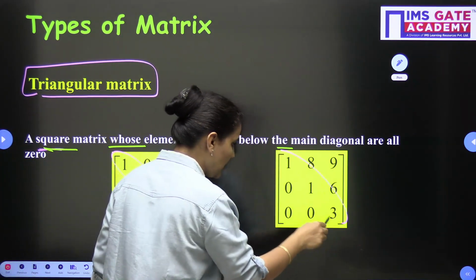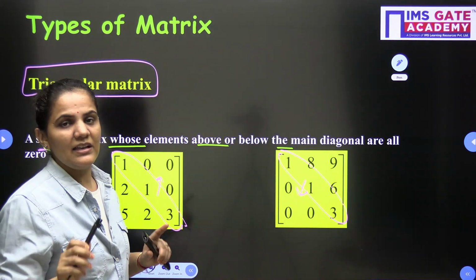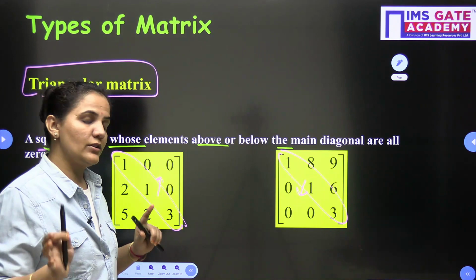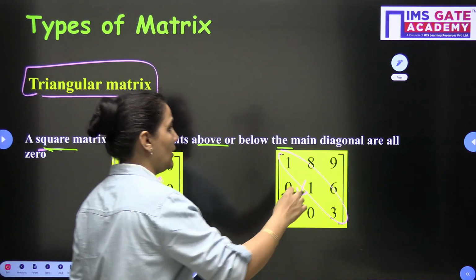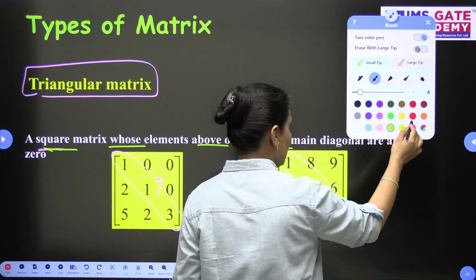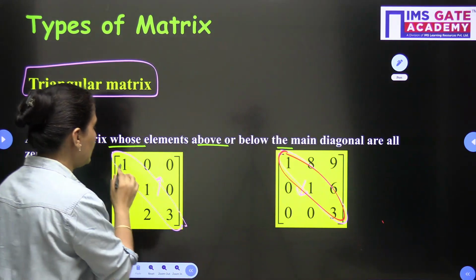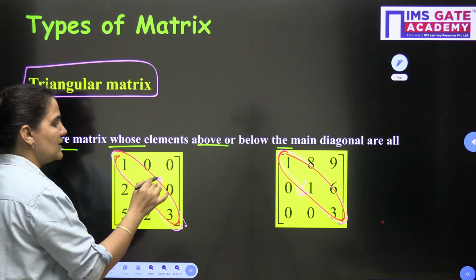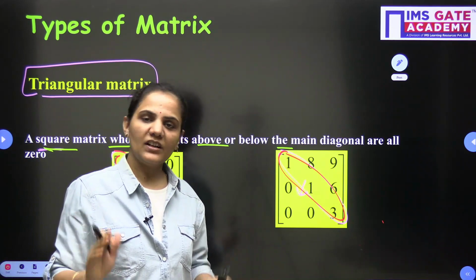If below this principal diagonal all elements are 0, then also this is a triangular matrix. These are examples of triangular matrices. Very easily you can understand. I hope you agree with me that this is below the diagonal and this is above the principal diagonal. If all the elements are 0, then that is called a triangular matrix.